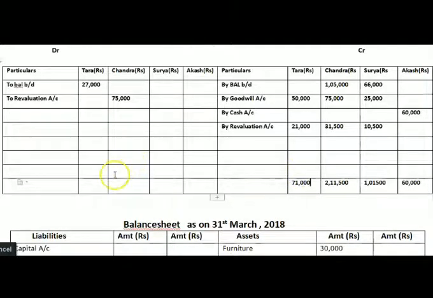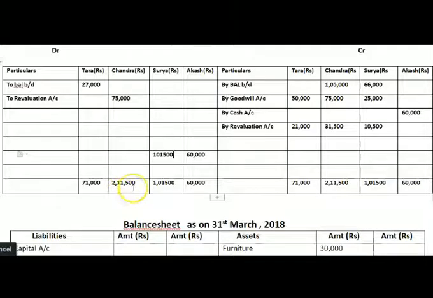Now this total here we will write on the debit side first, 71,000 rupees. The next here is 2,11,500 rupees, and the next here is 1,01,500 rupees, and the next here is 60,000 rupees. Now we will bring the closing balance. Nothing is given in Akash, so therefore the same amount. Here also the same amount.